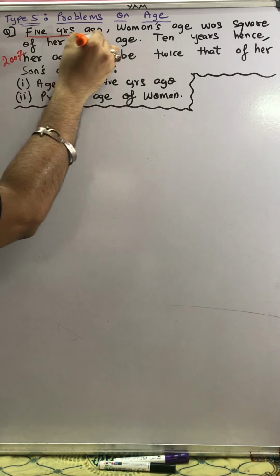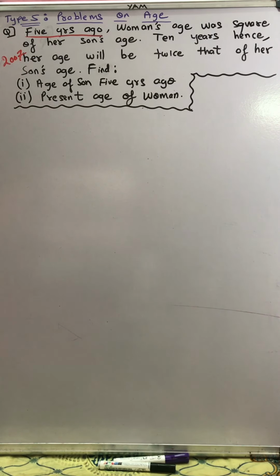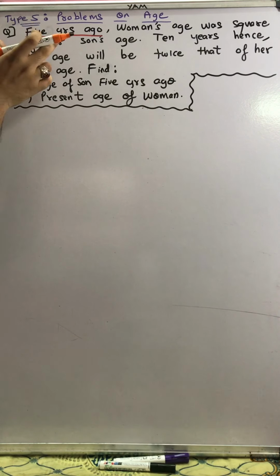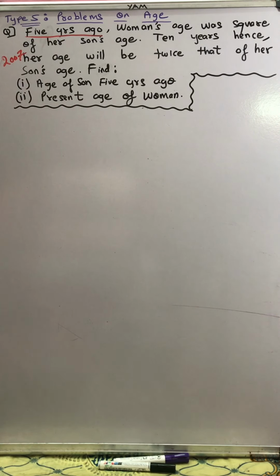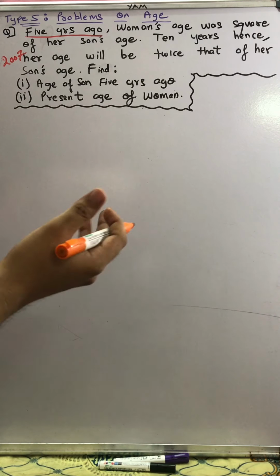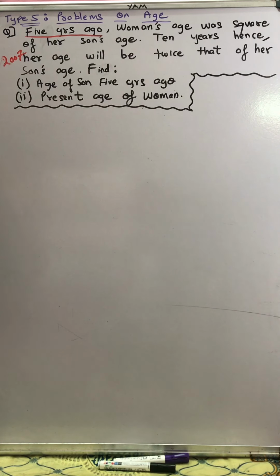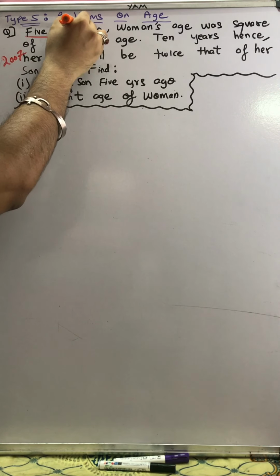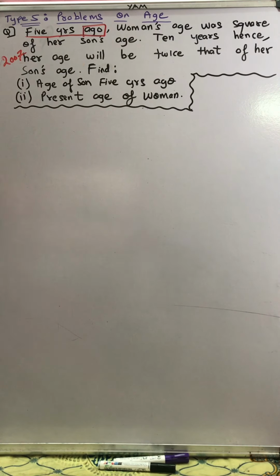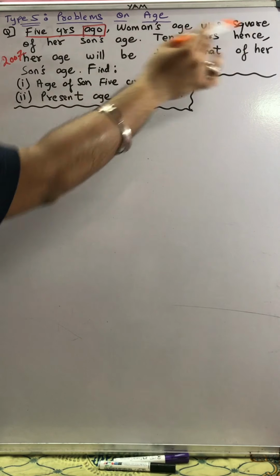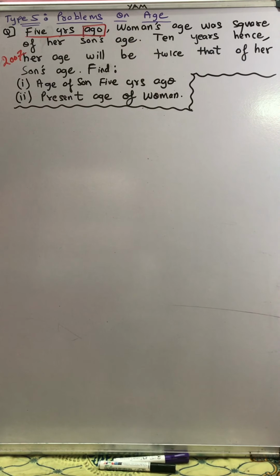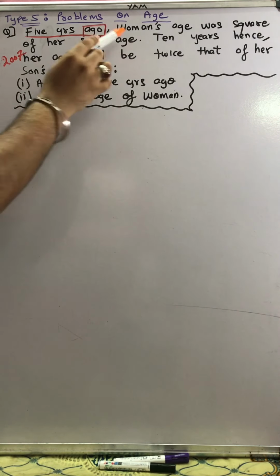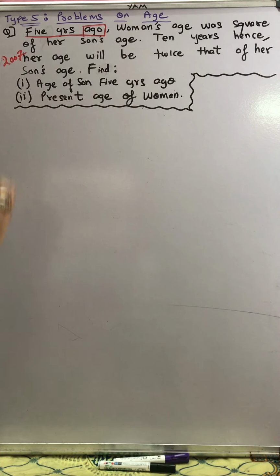5 years ago. Whenever you read this term 5 years ago, I'll translate in Hindi, we are talking about 5 साल पहले. 5 years ago. Ago means 5 साल पहले. Woman's age was square of her son's age. Then full stop. So one condition got completed.